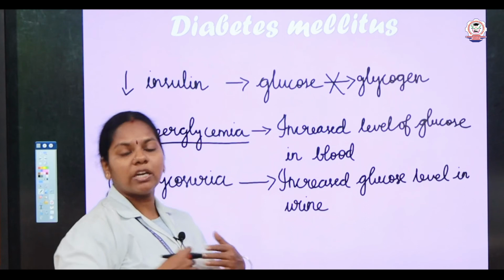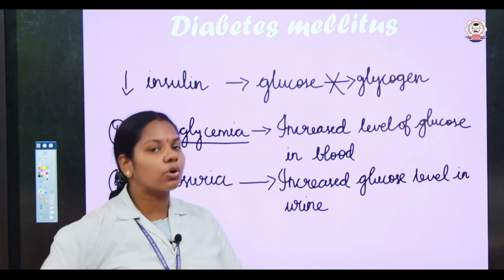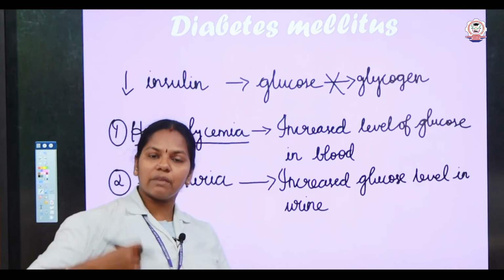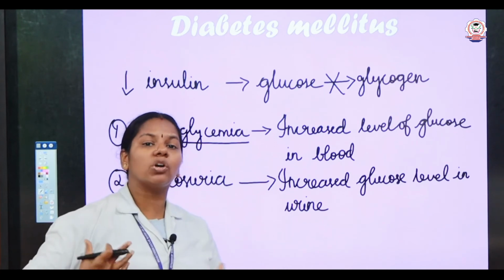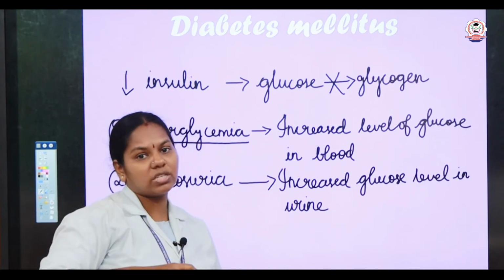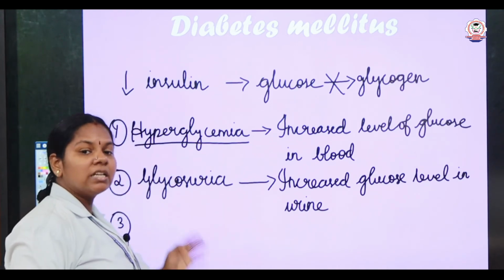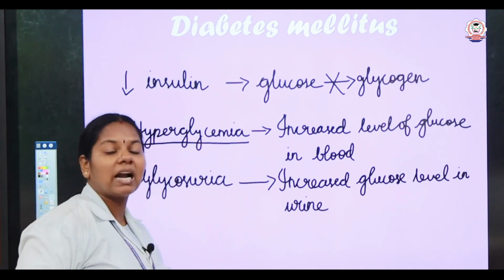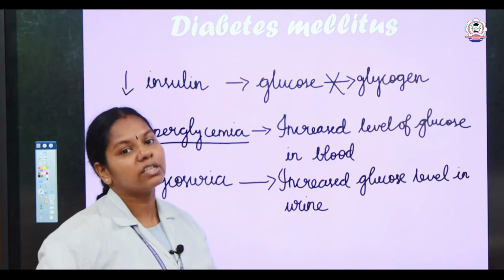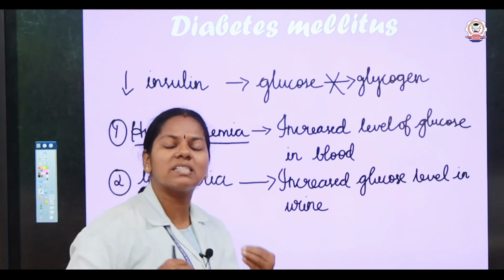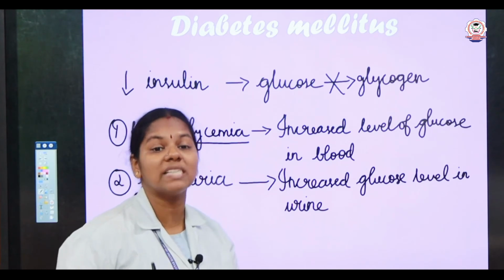Because in a normal person, the glucose is stored as glycogen, and whenever in need, automatically the glucagon converts glycogen into glucose. But here, for the diabetes patient, the glucose is not utilized and it is excreted through the urine. So we can always observe the diabetes patient is always tired.